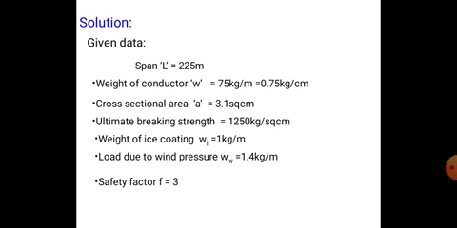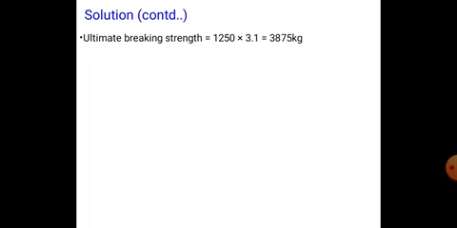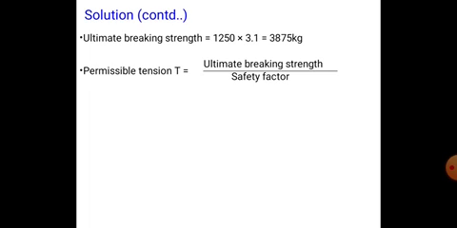Ultimate stress is nothing but ultimate breaking strength into cross-sectional area of the conductor, which is 1250 into the cross-sectional area. So we get the value of 3875 kg.